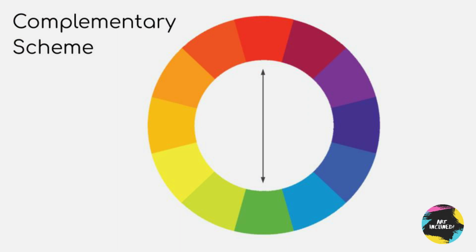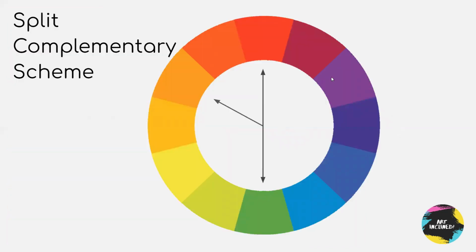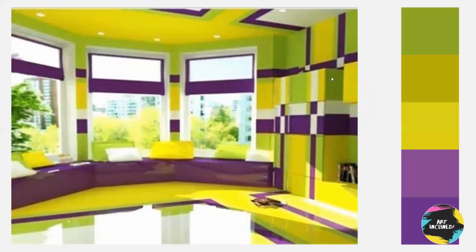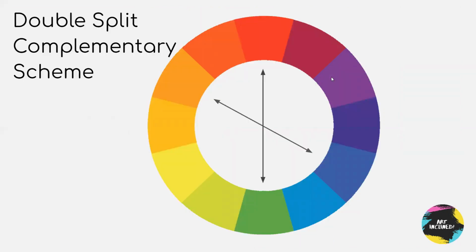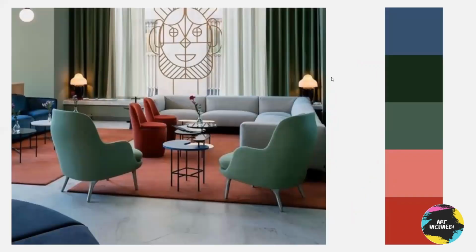Let's talk about color schemes. So color schemes are what you get when you do combinations of colors on the color wheel to achieve harmonies. The first color scheme is complementary. Two colors opposite each other on the color wheel. Split complementary, where you create a Y and split one of the ends of the complementary colors. Next is double split complementary scheme, which is also called the tetradic color scheme. It is nothing but a pair of two complementary pairs.